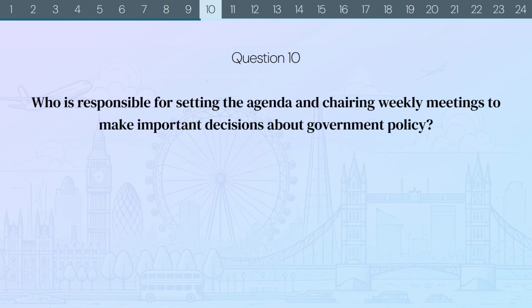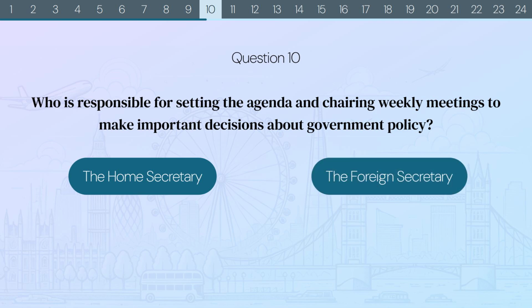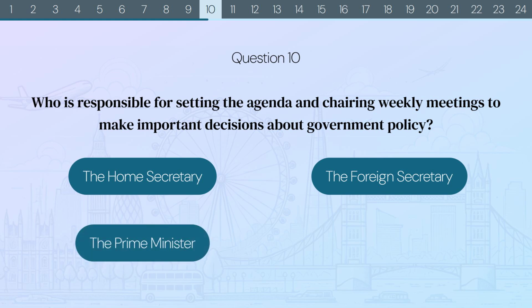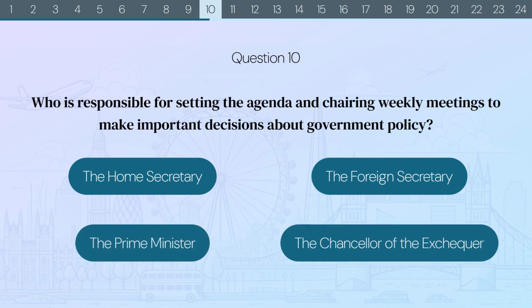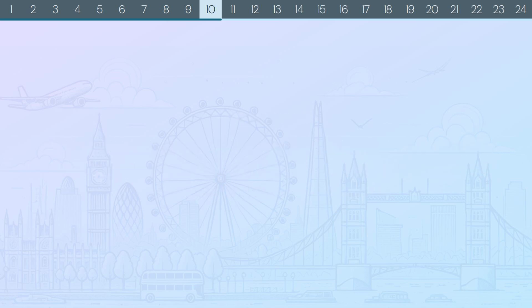Question 10. Who is responsible for setting the agenda and chairing weekly meetings to make important decisions about government policy? The Home Secretary, the Foreign Secretary, the Prime Minister, or the Chancellor of the Exchequer? The correct answer is the Prime Minister. Did you know? The Prime Minister leads the Cabinet, a group of senior ministers in making key decisions about government policy and direction. The Cabinet's decisions are then often debated and approved by Parliament.